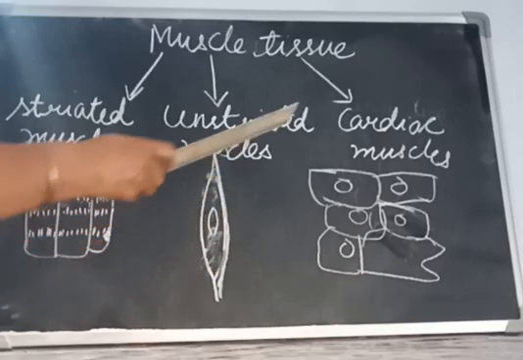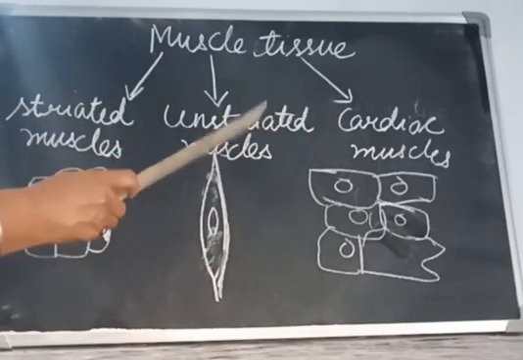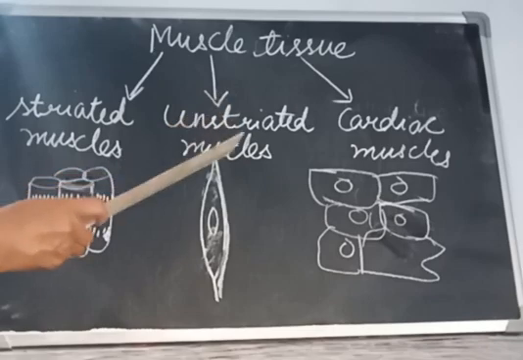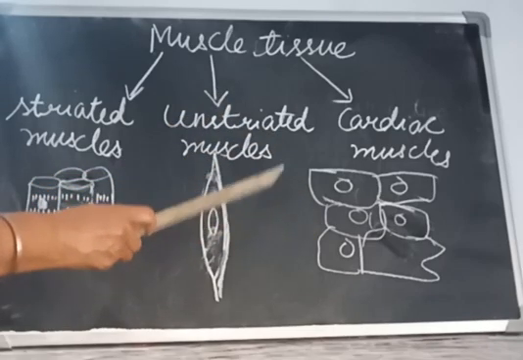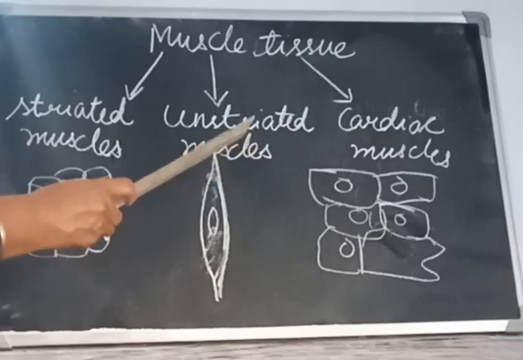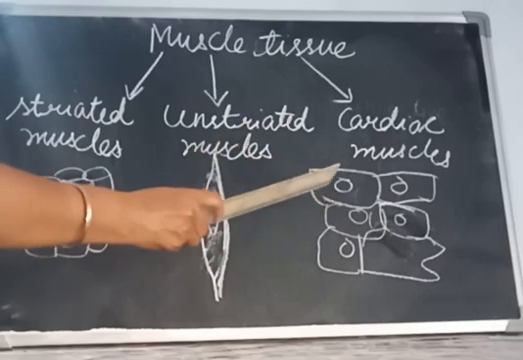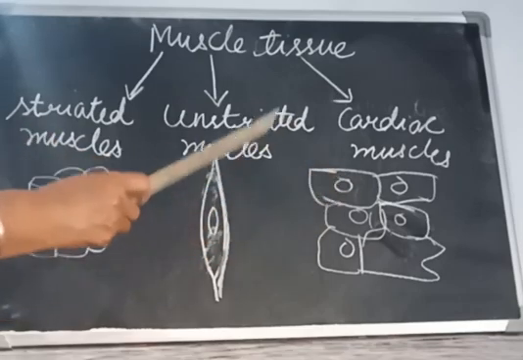Then the third one is the cardiac muscles. These are also involuntary muscles which are not under our control, but they are found only in the heart and they never get tired. These fibers are also uninucleated, containing one nucleus, but they are branched. That is the difference.